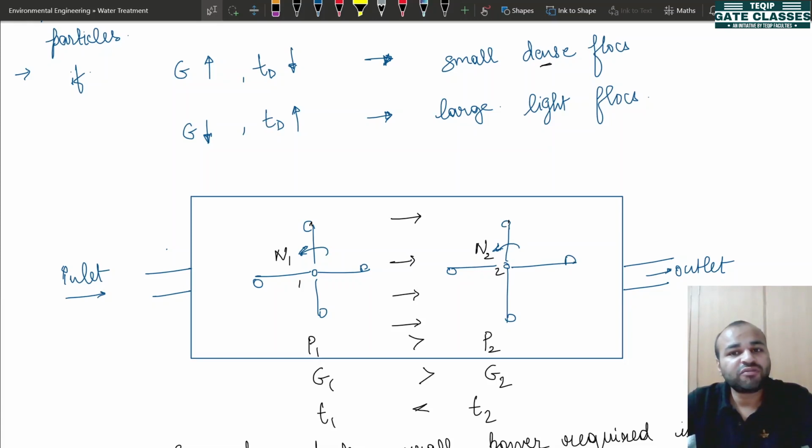But when we reduce the value of G, then we obtain lighter flocks. Next, we tried to change the time period given to this process for the same value of G. We obtained that for a lesser time available for interaction, small flocks are created, and for a larger time, large flocks are created. We then understood that none of these will provide the solution for our desired output. So for that, what I did, I placed two rotors.